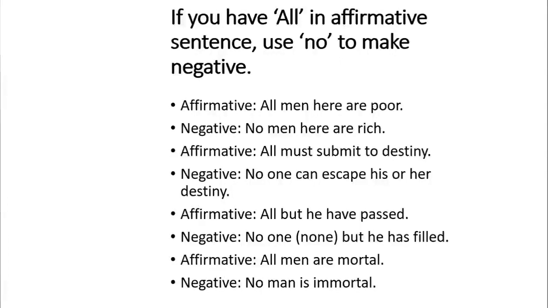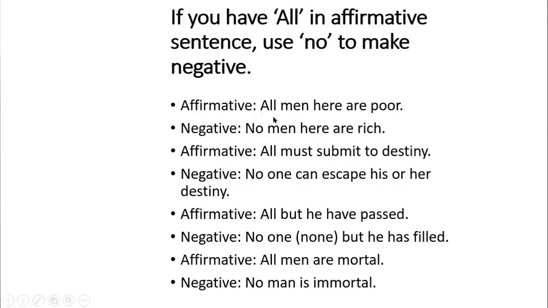If you have all in an affirmative sentence, then what to do? If we have all in our affirmative sentence, then we have to use no instead of all. Okay, now let's see some examples. All men here are poor. No men here are rich.